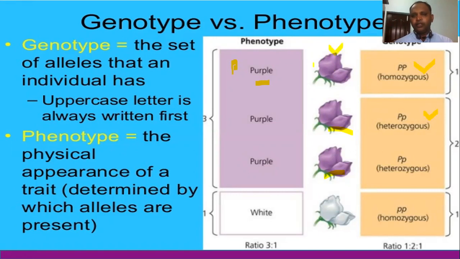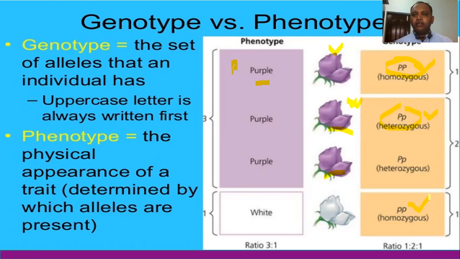So why are the flowers looking purple? Because the genetic makeup is capital P capital P. It's a dominant homozygous. Why is this flower looking purple? Because here the genetic makeup is capital P, small p. So capital P is violet or purple color, small p is white color. But in heterozygous only dominant is expressed, not recessive. That's why the phenotype looks like purple color. Here you can see the white color. Here small p, this is a homozygous condition. Okay, that is the exact difference between genotype and phenotype.